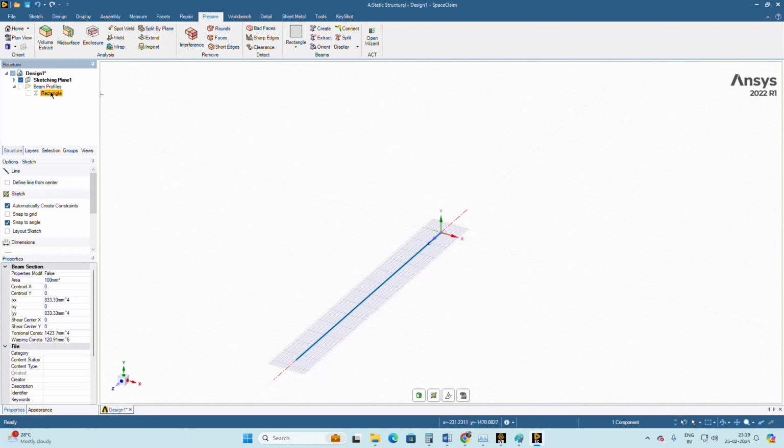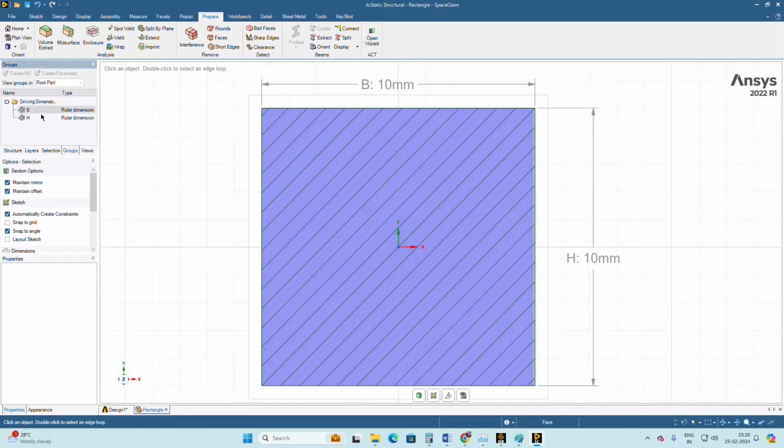Once you click on that rectangle, you can see by default the area of the rectangle is 10 by 10, and the moment of inertia Ixx, Iyy, and the product moment of inertia are shown here. I want to create a rectangle of 40 mm width and 40 mm height, so I want to change the value. For that, right click on the rectangle and click on Edit Beam Profile. By default it takes the value of 10 into 10.